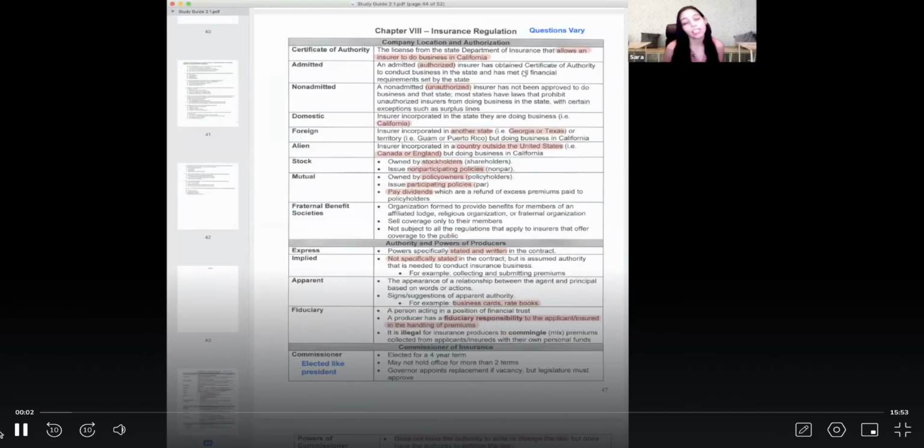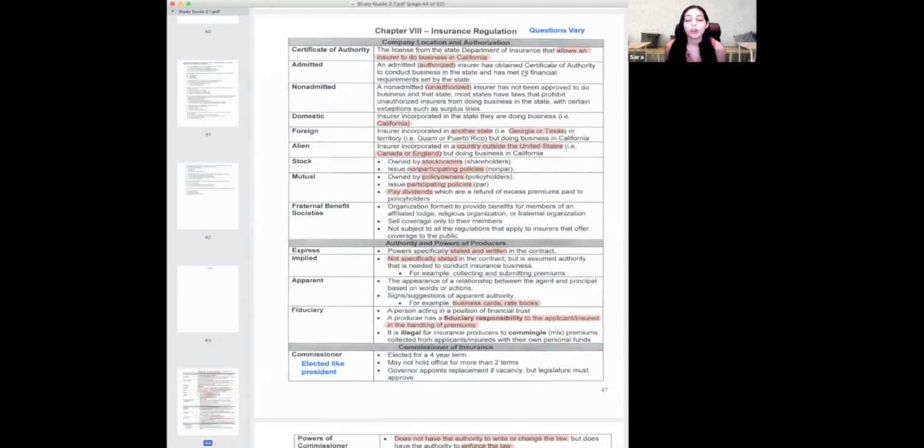Chapter 8, Insurance Regulations. This chapter is mostly for California. If you're from another state, look for your state's regulations and study that.